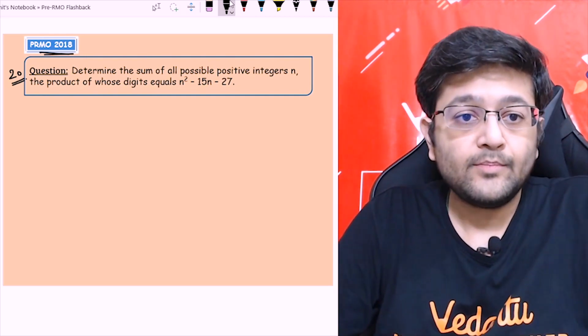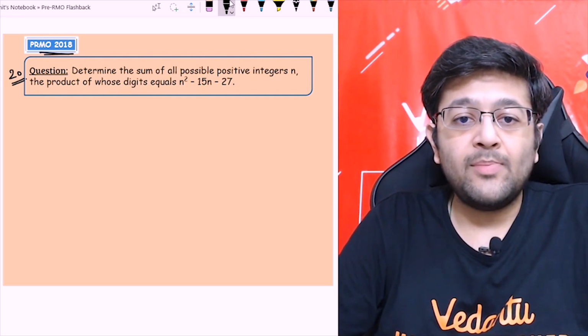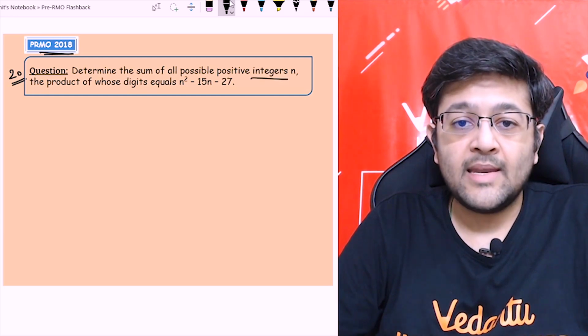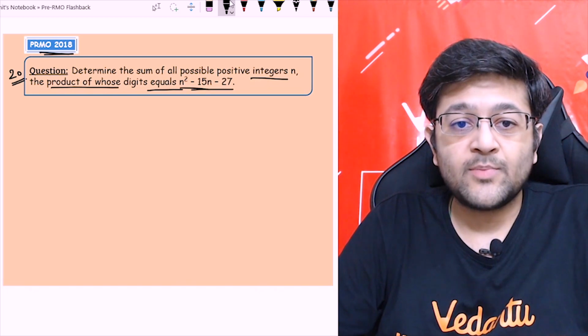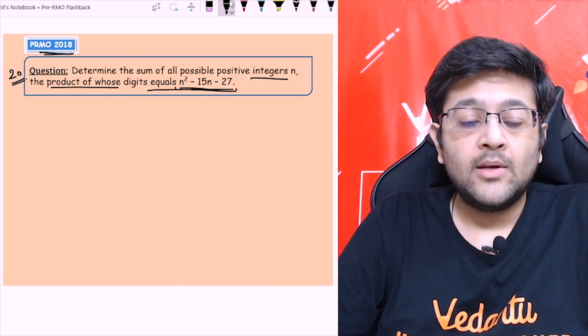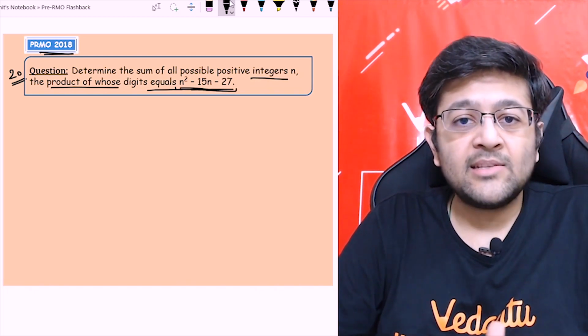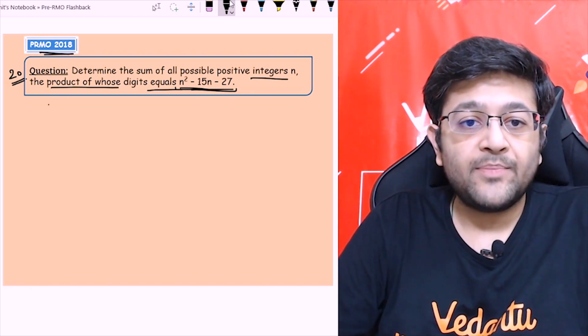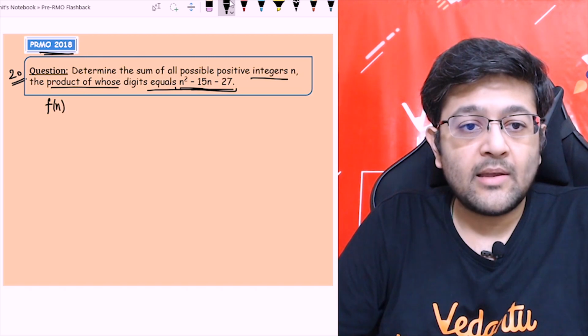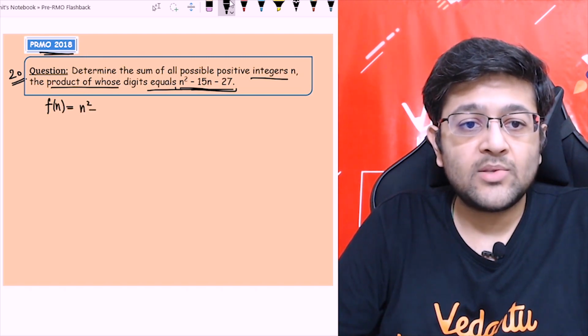Let's see. Determine the sum of all possible positive integers n, the product of whose digits is equal to this expression. Let's first analyze this expression completely so that we are able to understand the question. Let's write this as a function of n: n square minus 15n minus 27.